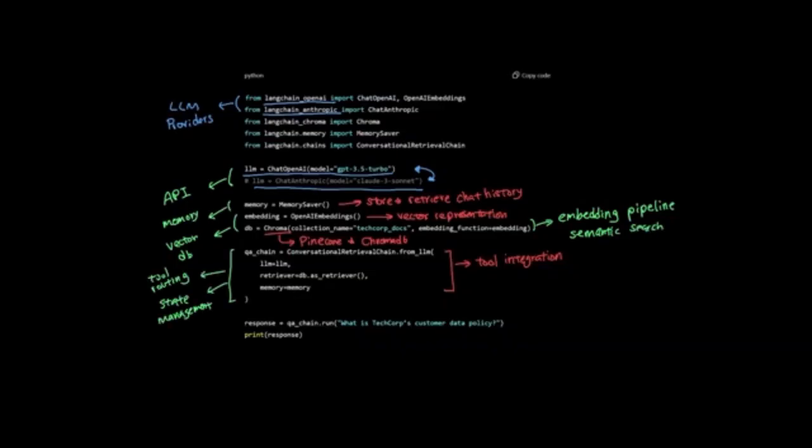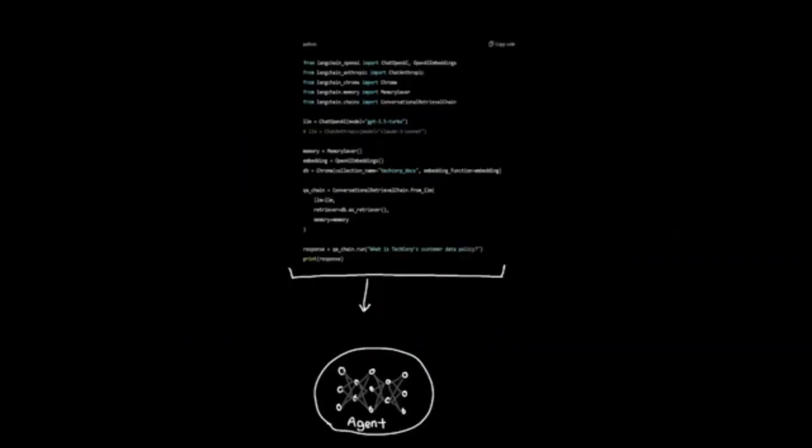The complexity grows exponentially. LangChain's component library includes modules like ChatAnthropic API connections, ChromaDB vector database operations, OpenAI embeddings for text-to-vector conversion, Memory Saver for chat history management, and custom tool definitions for external system integrations. The agent orchestrates these components based on the conversation context.